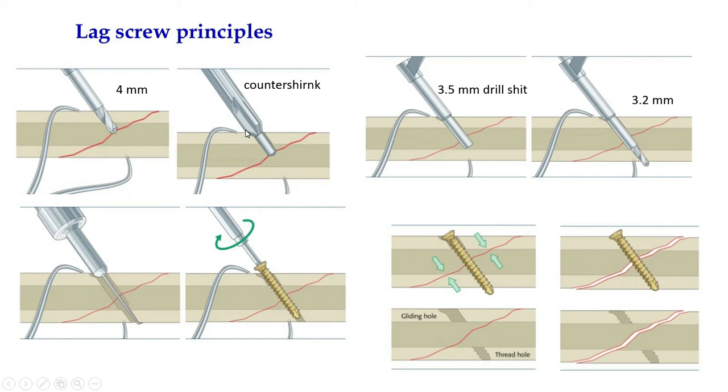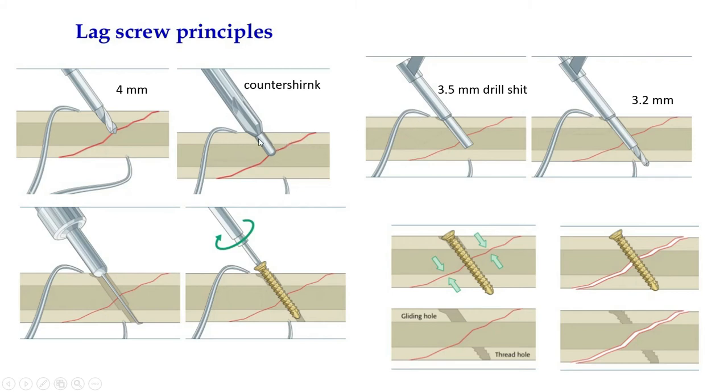And I forgot to tell, if we countersink the head, that will decrease the stress over this bone, and it will help to prevent further damage in the runout zone of the screw, and it will also give good stability without hampering the blood supply of the endosteal vasculature of the bone.